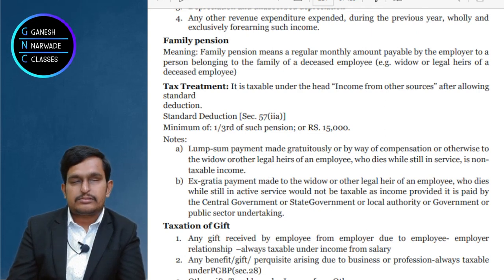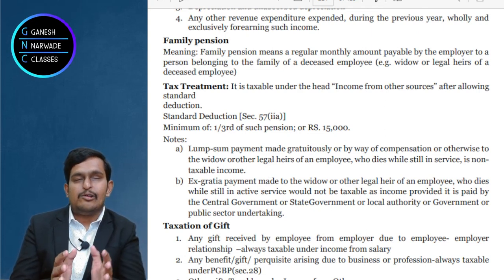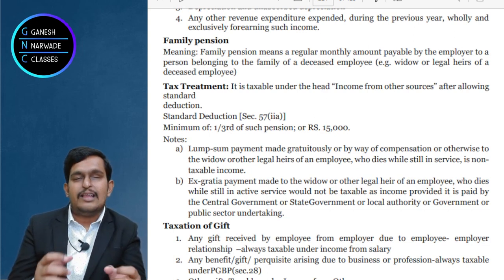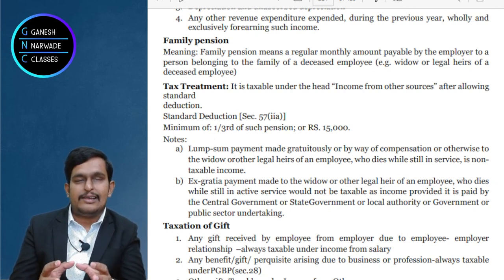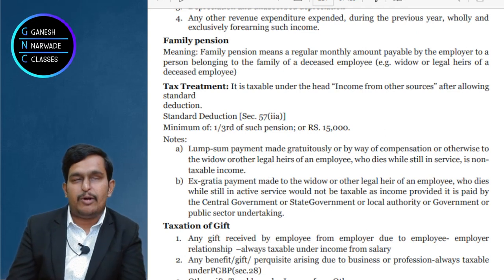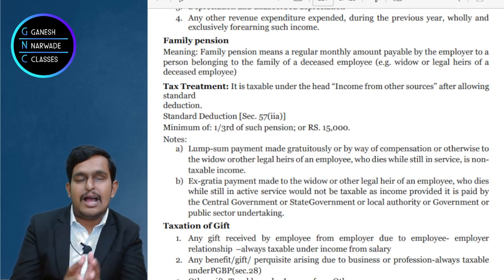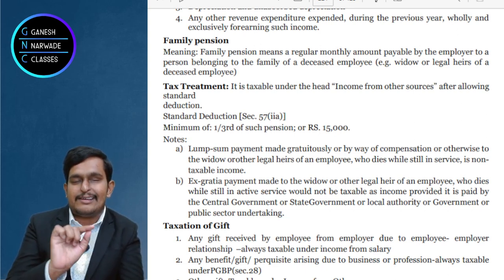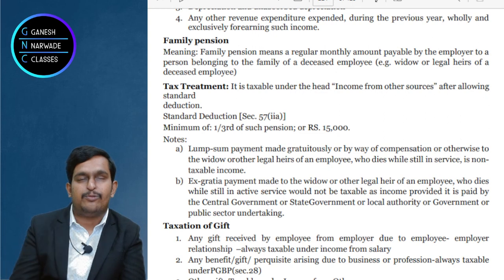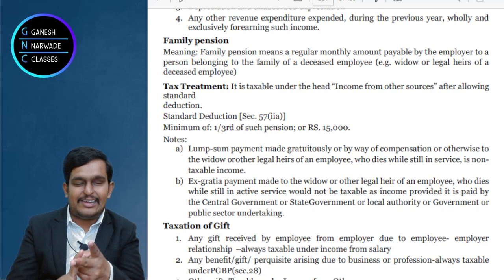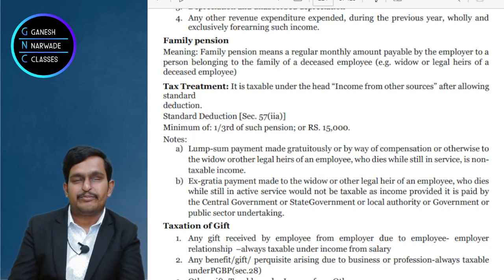Suppose the family receives a commuted amount, lump sum pension, or lump sum gratuity amount, or some lump sum amount like leave encashment of the employee, right? Or they may receive ex gratia payments, but this ex gratia is out of gratitude, out of thankfulness, correct? So it should be paid either by central government or state government or local authority or any other government.